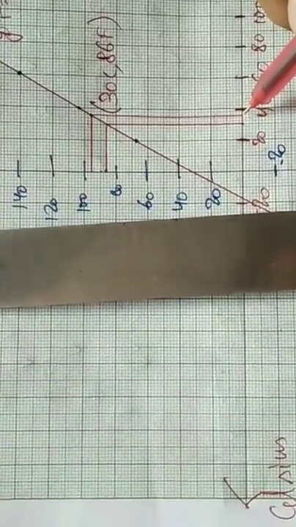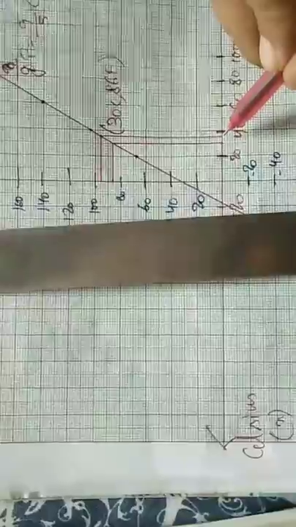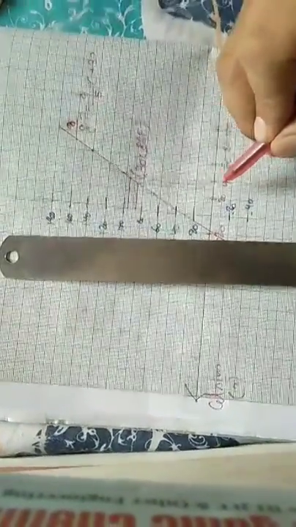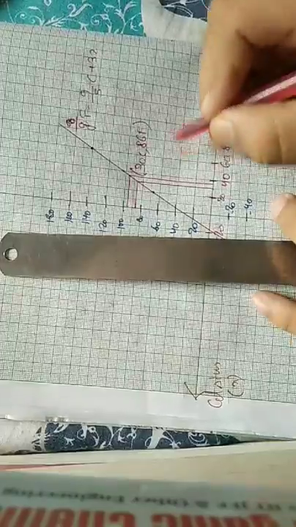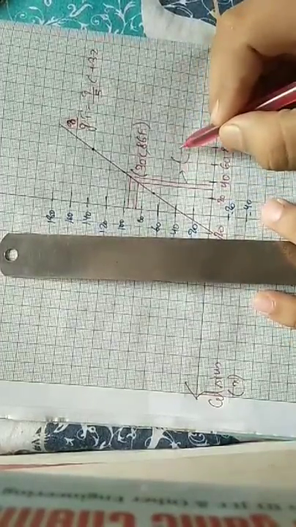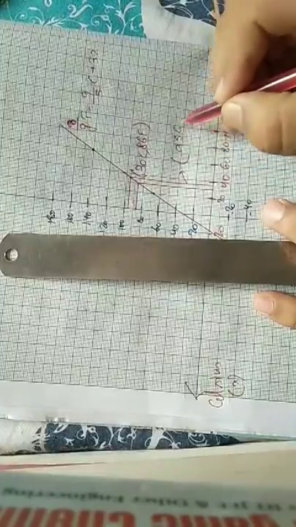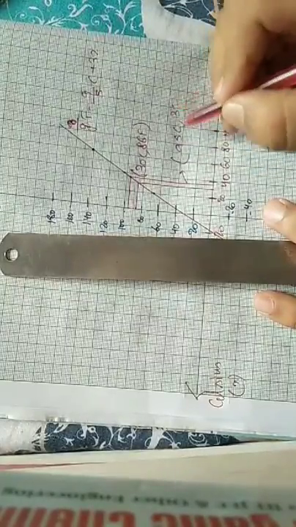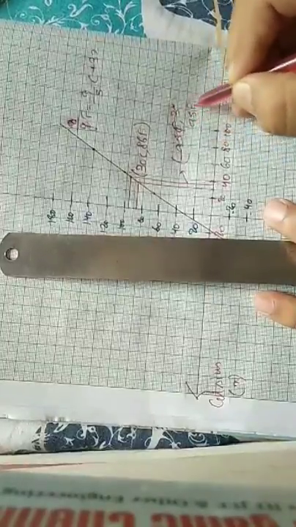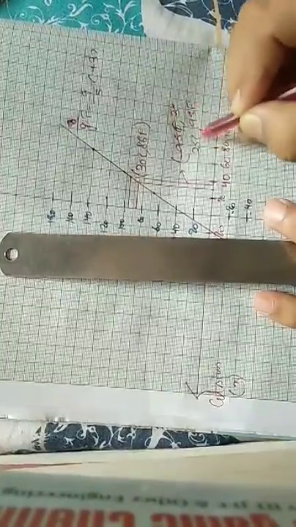This is in the middle, so this is 35 I got. Okay, students, so this is 35. So for 95 degrees Fahrenheit I am getting 35 degrees Celsius.